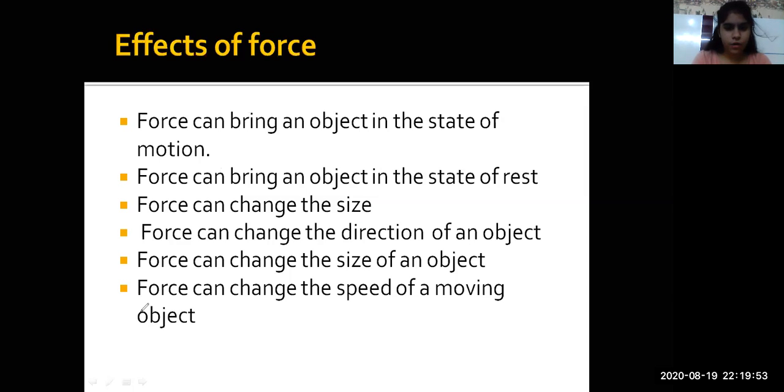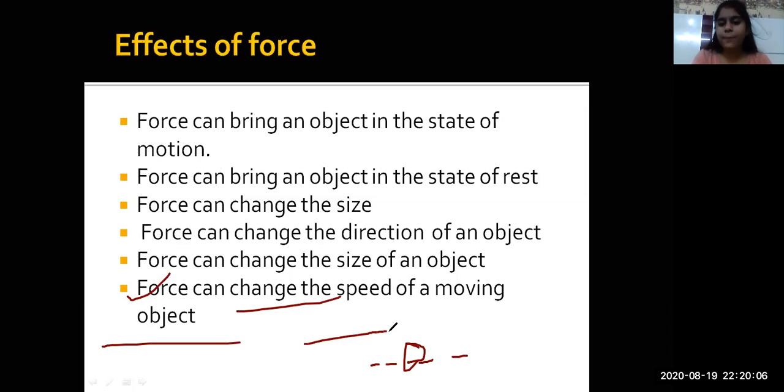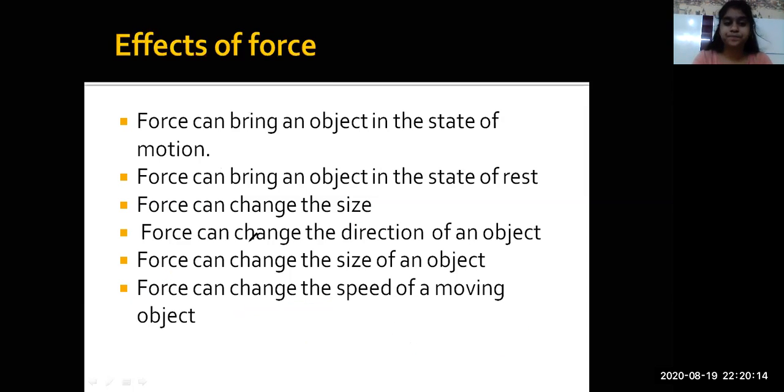Then force can change the speed of a moving object, right? If a ball is already in a state of motion, it is moving, it is moving, and I push it hard, its velocity increases and it moves with more speed, right? Here, I hope it's clear.